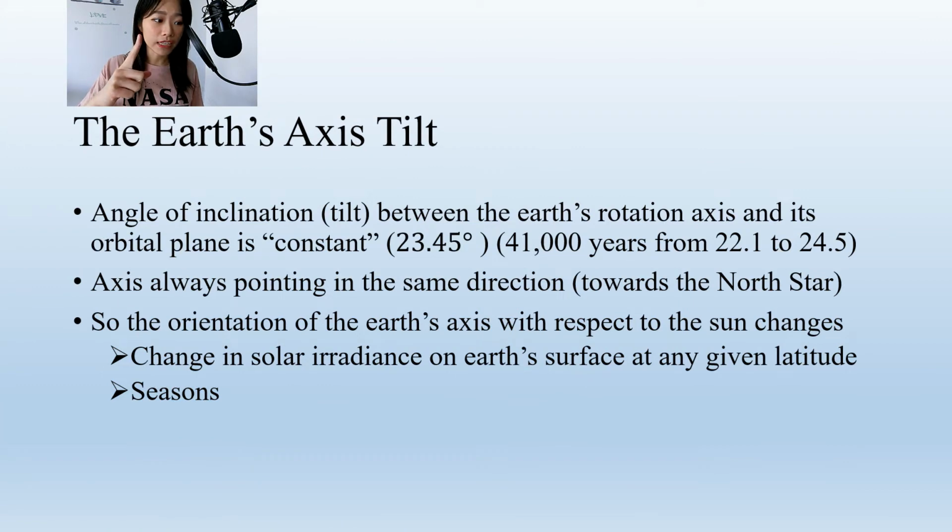And this angle of inclination between the Earth's rotation axis and its orbital plane is constant, which is around 23.45 degrees. We say it's constant because it changes very slowly. It changes from 22.1 degrees to 24.5 degrees in 41,000 years. So the axis is always pointing in the same direction, and the orientation of the Earth's axis with respect to the Sun changes. This also has an effect on the change in solar irradiance on Earth's surface at any given latitude. And that is the reason why we experience seasons.